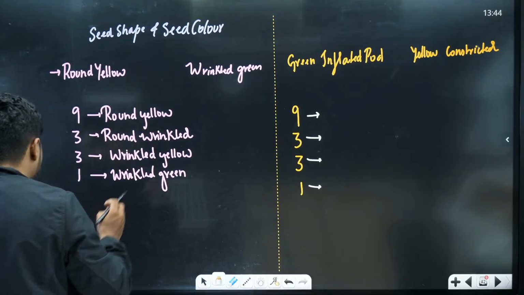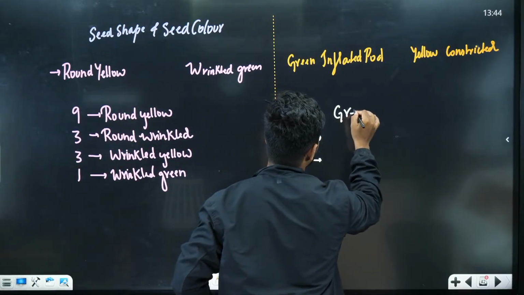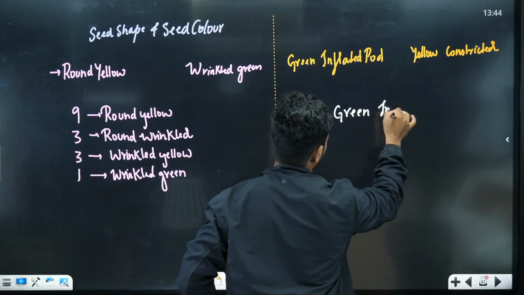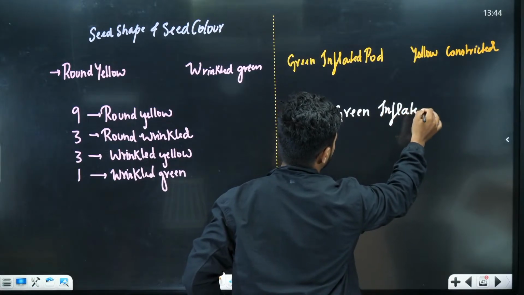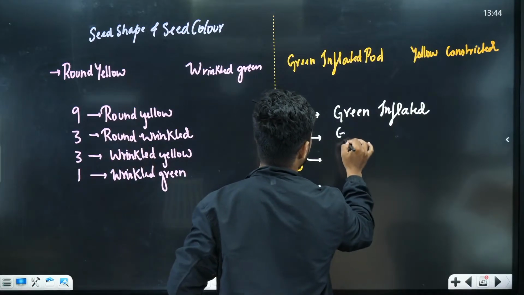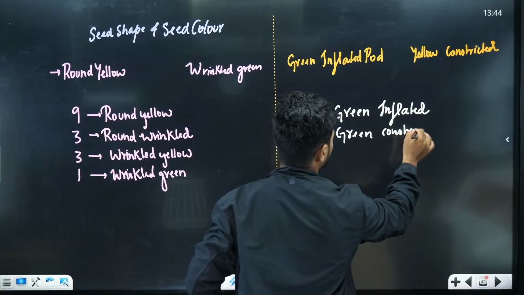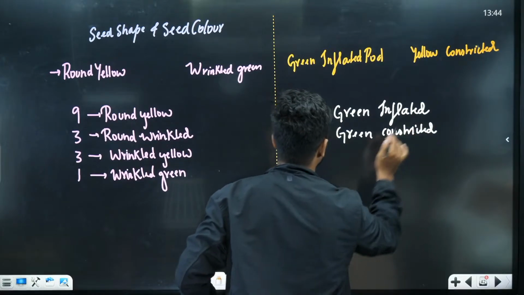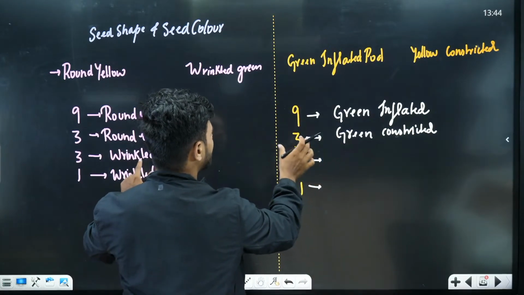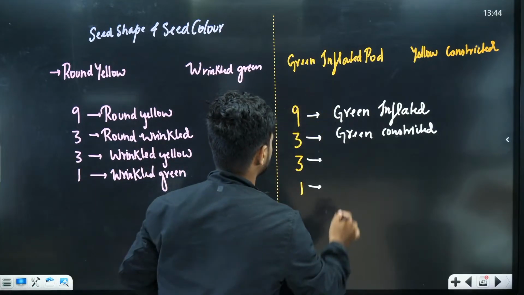Now here what do we have? We have green inflated, similar to the round yellow. Green inflated, most dominant. This will be the same, green constricted. Now what do we have here? Instead of wrinkled, we have yellow color.